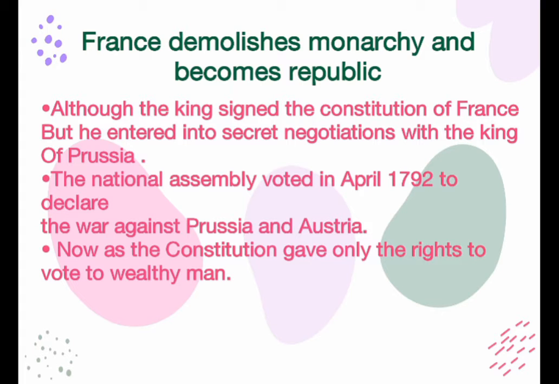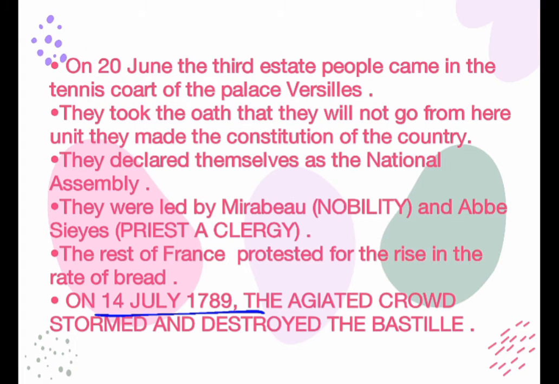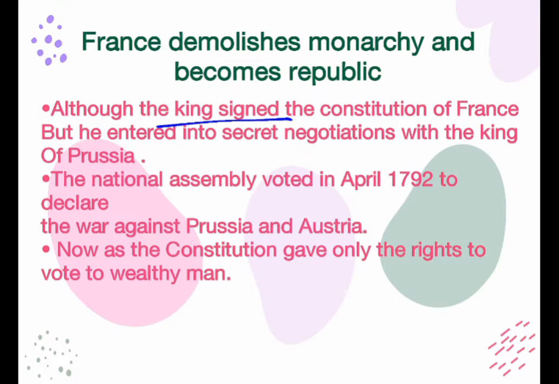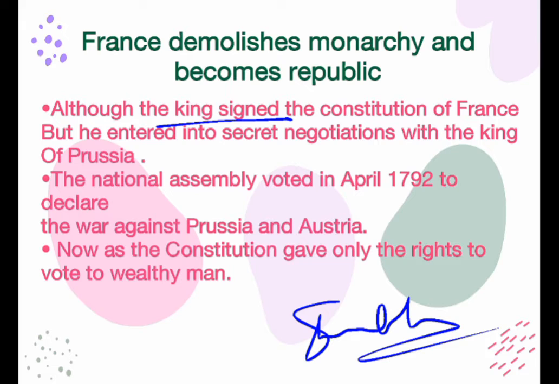Although we know that Louis didn't want the constitution to be formed, he signed the constitution of France.